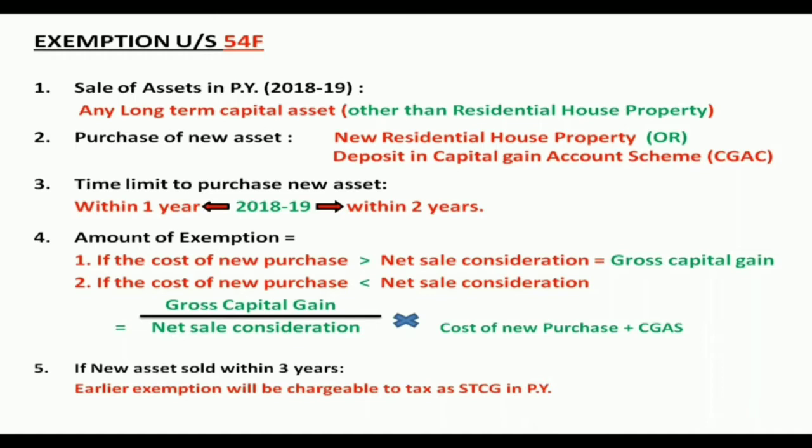Remember, the sale should be of any long-term capital asset, but it should not be residential house property. The purchase should be a residential house property, or a deposit can be made. If both the sale and purchase are residential house property, then it will be a different section. That is the reason the sale should be any long-term capital asset other than house property.